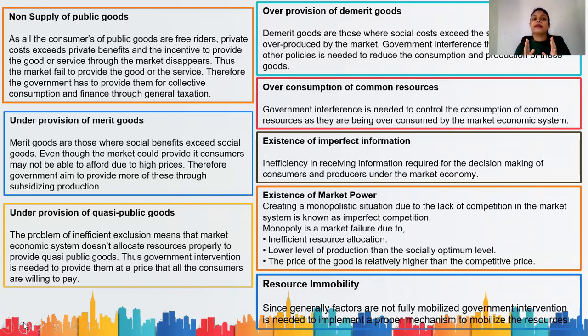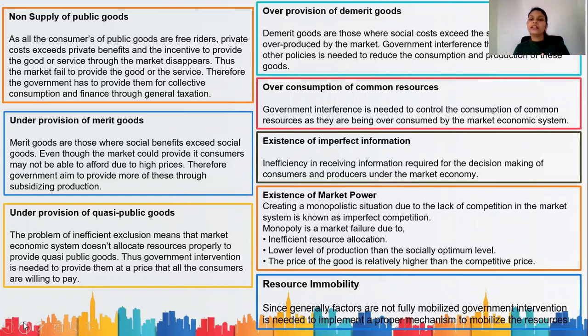Maybe you're not familiar with the terms private cost and private benefit. We will be looking at those terms in a while as well. Therefore, the market economy does not allocate resources to provide those goods. Therefore, the government will have to provide them. And if you're providing something, you have to finance the cost. So that cost will be financed through general taxation.